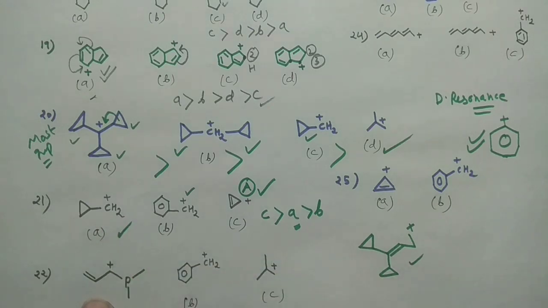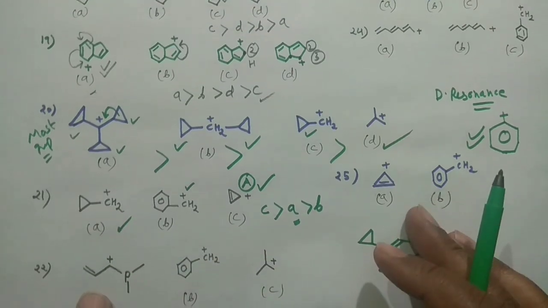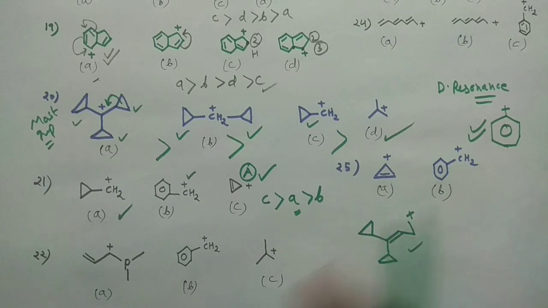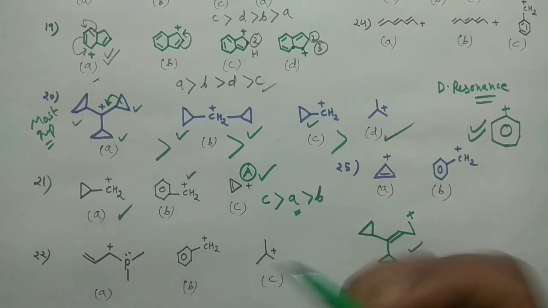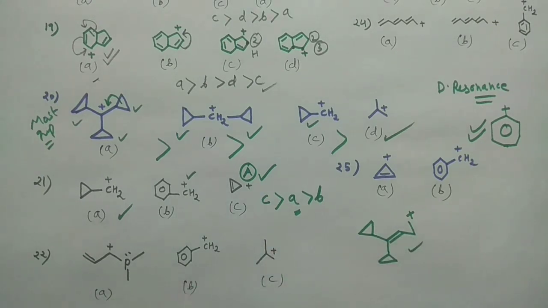Okay, and then your problem number 22, what it says is that you are having this. See, this is phosphorus. Okay, fine. So another concept, guys, you can check here, the back bonding.